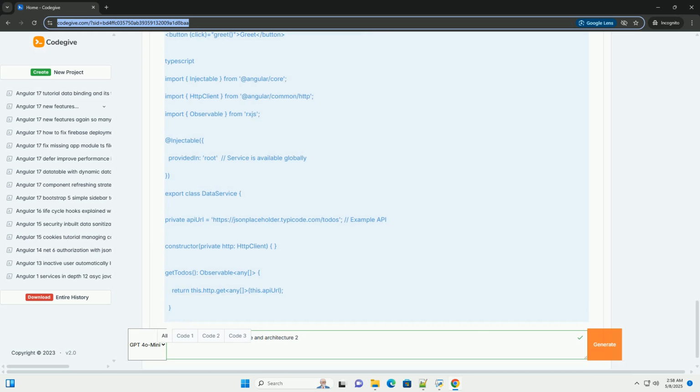1. Project setup. First, make sure you have Node.js and npm installed. Then, install the Angular CLI, command line interface, globally. Now, create a new Angular project. You will be prompted: Would you like to add Angular routing? Choose yes. Which style sheet format would you like to use? Choose your preferred format, for example SCSS, CSS, or Sass.